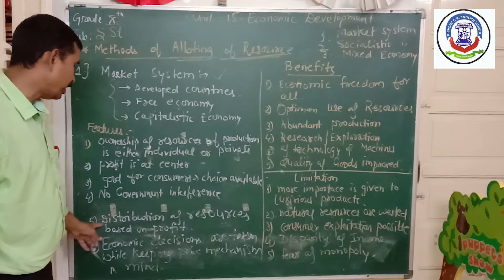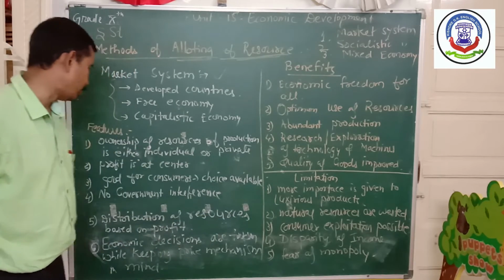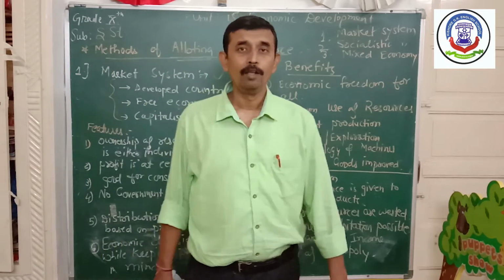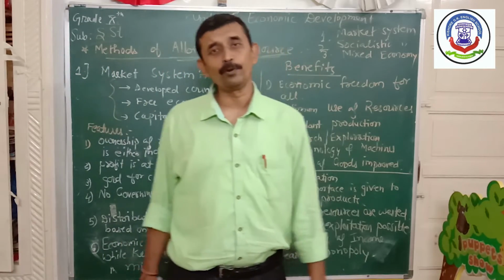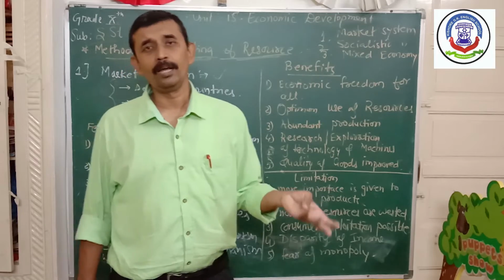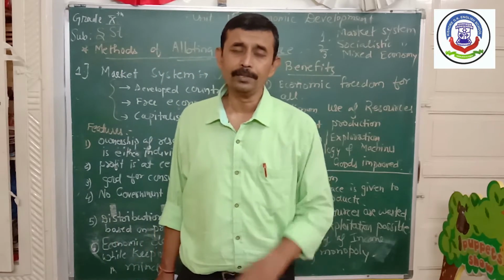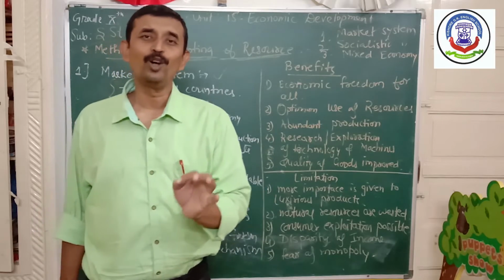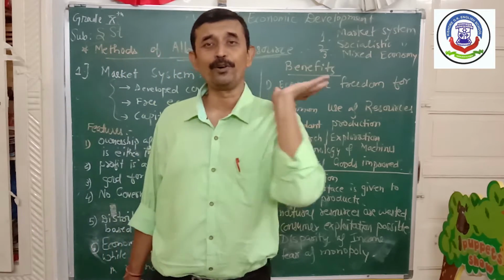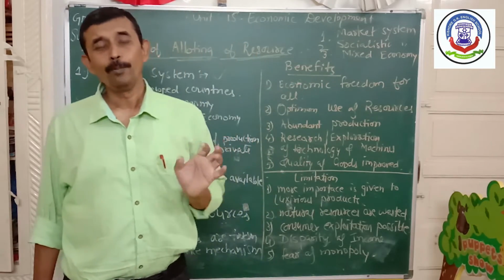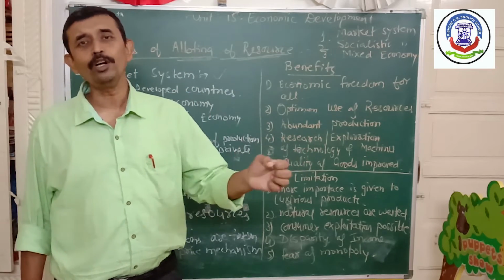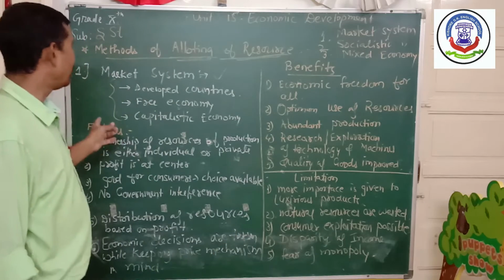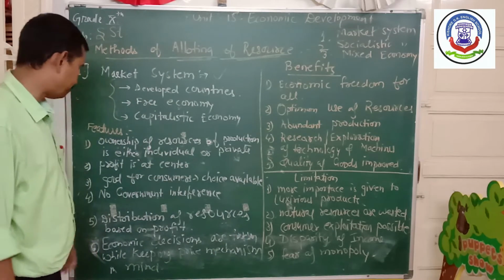The next one is that distribution of resources is based on profit. We all know that four factors of production are there: land, labor, capital and entrepreneur, right? The allotment of the resources is done on the basis of profit only. Profit is just like blood. Profit is just like a tonic in a capitalistic economy.